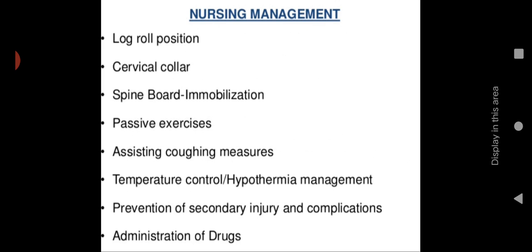Then log roll position, which helps to immobilize the head and spine. Then cervical collar, which helps to immobilize the cervical spine. Then spine board immobilization, passive exercises, assisting coughing measures to improve the cough reflex and remove secretions. Then temperature control or hypothermia management, prevention of secondary injury and complications, and finally we have to provide proper drugs on time according to the doctor's prescription. So these are the nursing management for spinal cord injury.